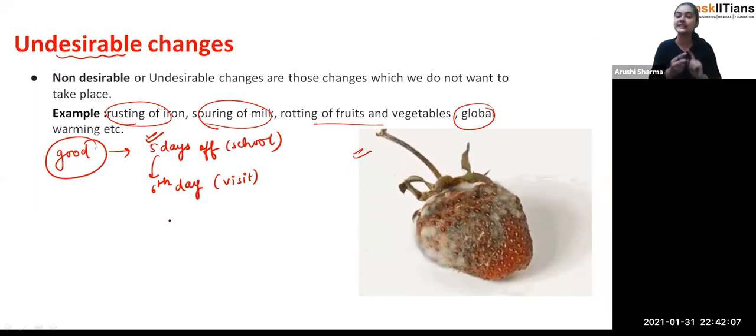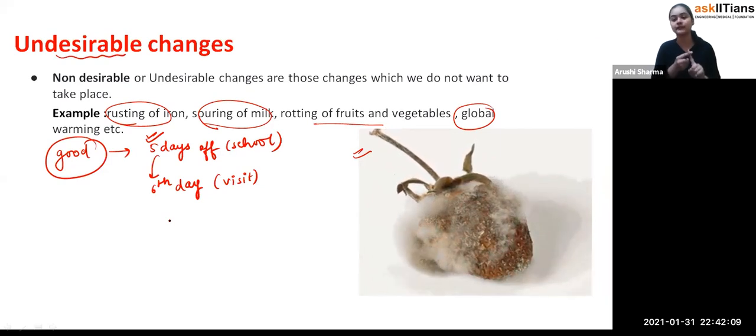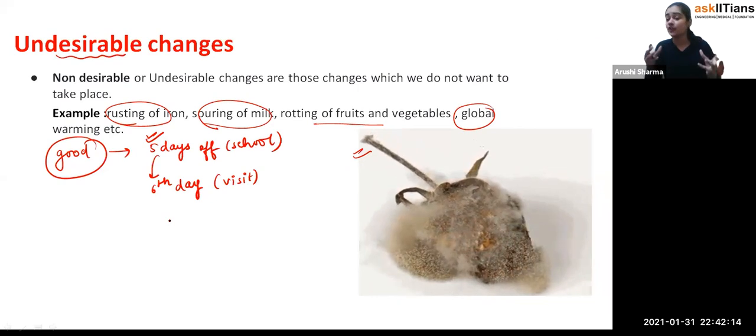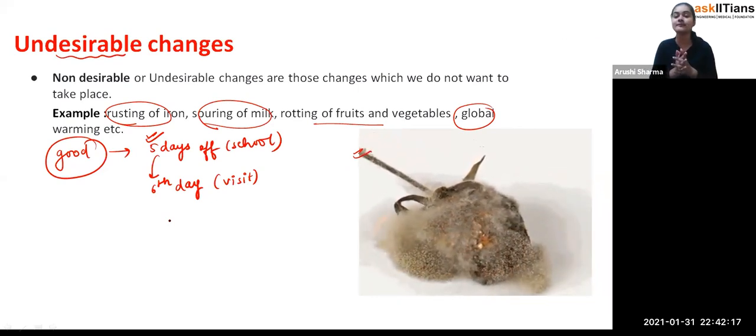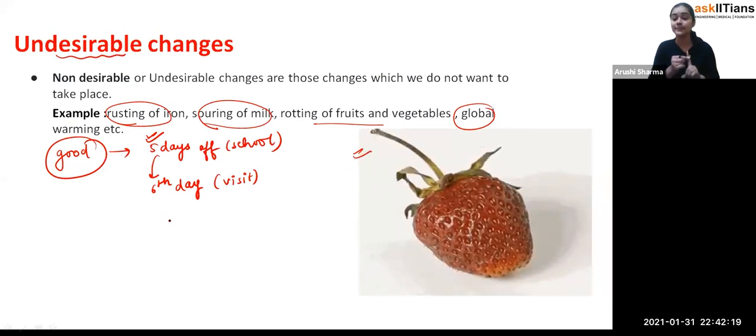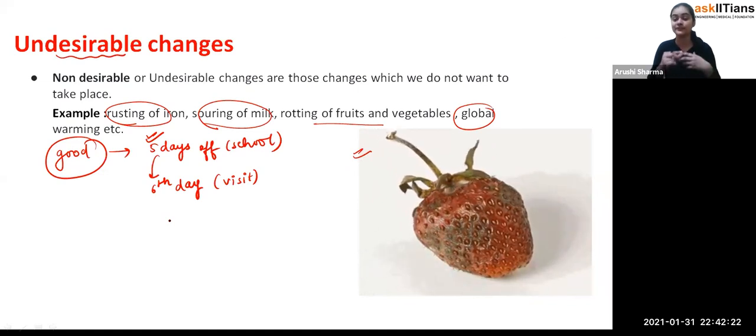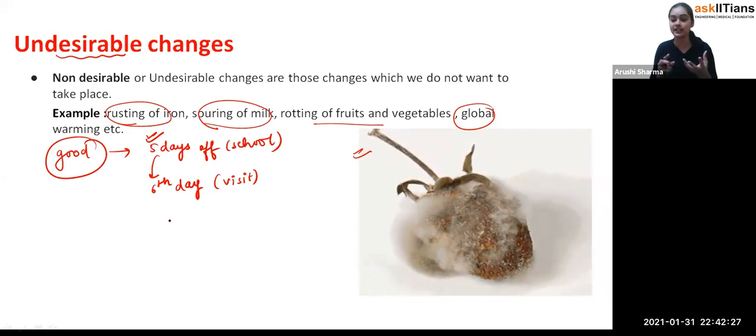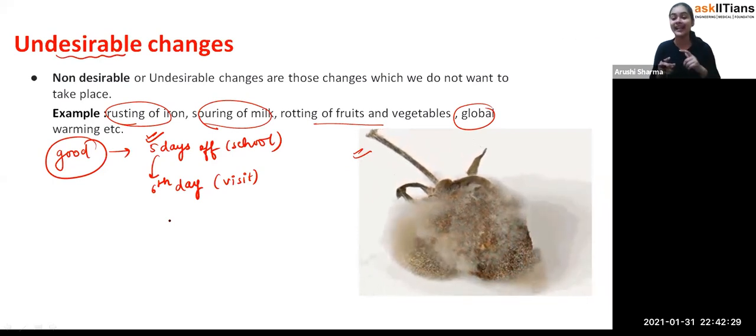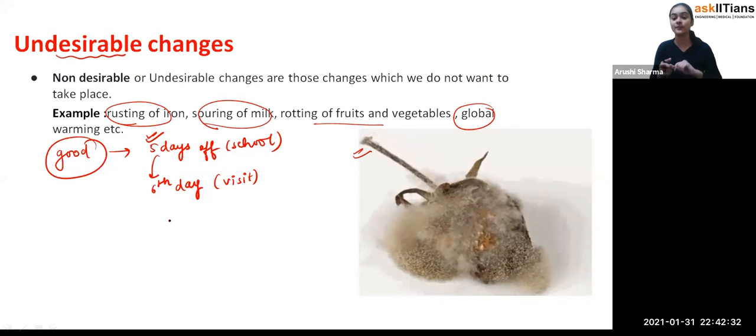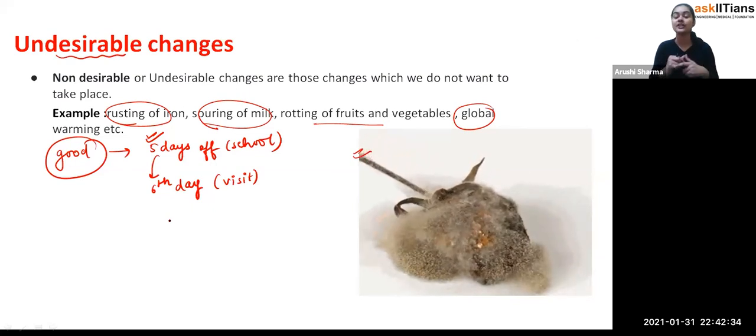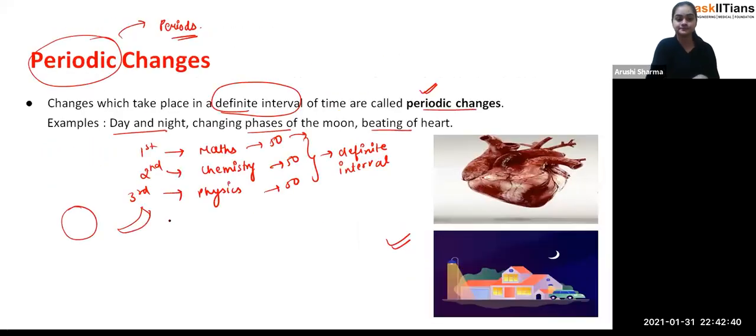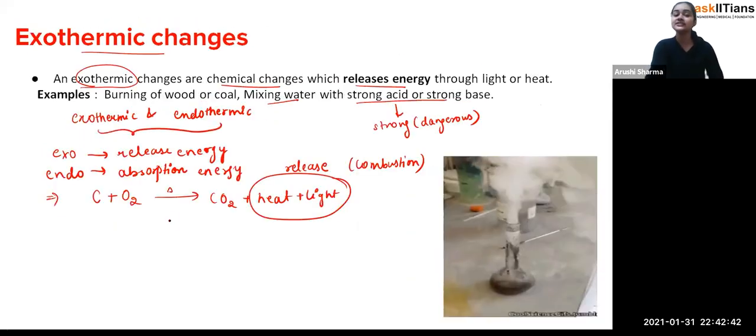So these are the differences we have seen: fast, which takes place within a second, and slow, which takes a very long time. So these are slow and fast, periodic and non-periodic. Periodic changes are those having a definite interval of time; non-periodic are those not having any definite interval of time. Day and night is a periodic change. But if we talk about the tides in the sea, or the burning of a matchstick, these are non-periodic.